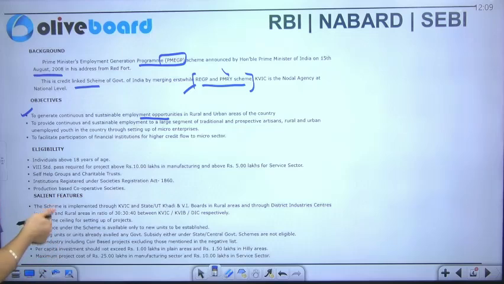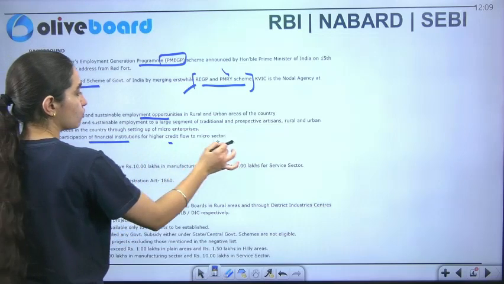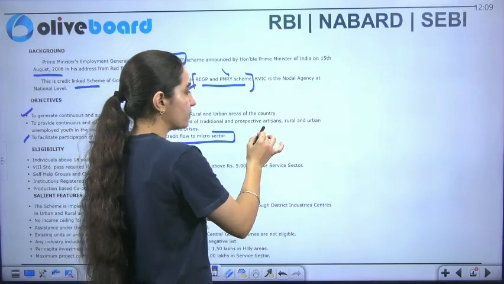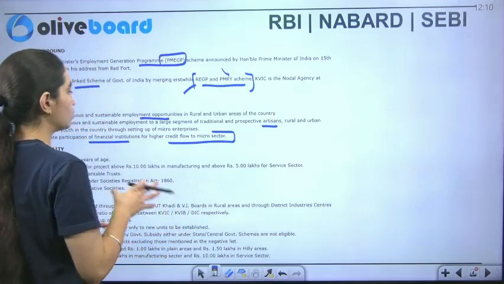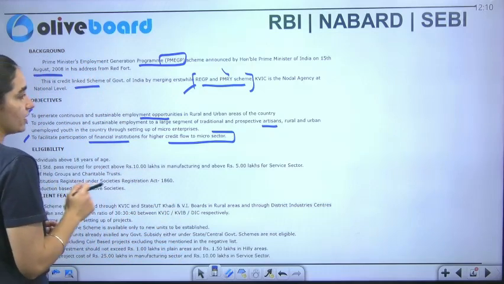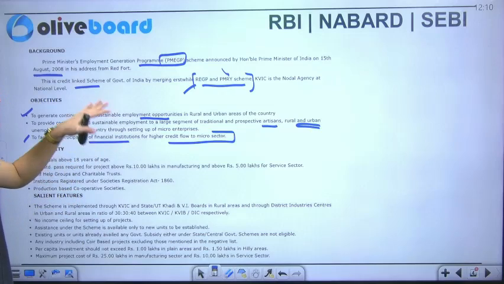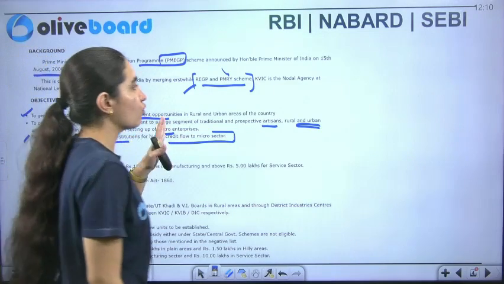Okay. Along with that, it facilitates the partnership of financial institutions for higher credit flow to micro sectors, and this is how employment is provided to them. So basically, they pick up artisans, they recognize rural and urban areas where the facility has to be employed. It recognizes those individuals who are unemployed, and it is done by setting up micro enterprises in these areas.